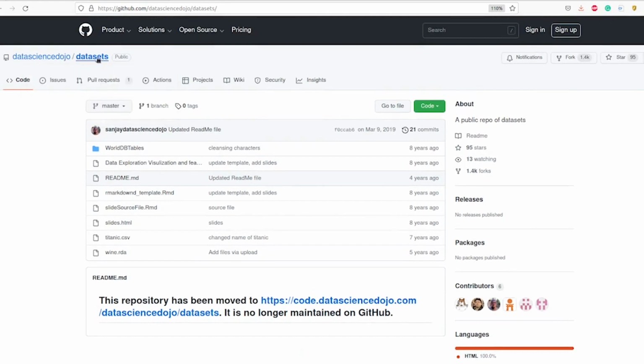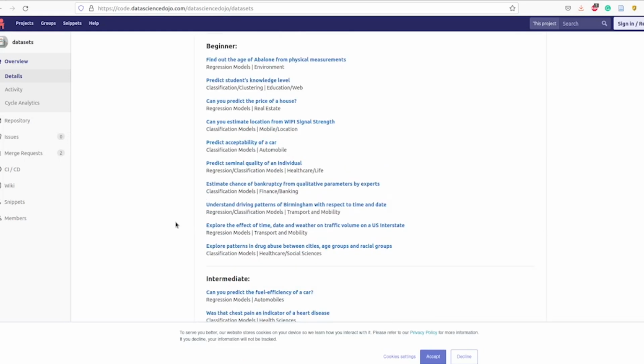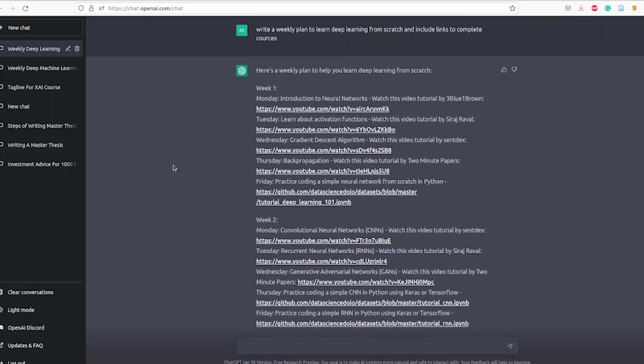Data Science Dojo datasets. So this is a repo for datasets. This repo has been moved to, let's see. Okay, datasets to uplift your skills. Different datasets. Okay, so it's a good one to practice, to make some projects. So if we are going to evaluate the way the courses are structured here, it won't make any sense to learn deep learning in just 3 weeks. And if you are going to start from scratch, you need at least to know the basics of linear algebra and calculus and statistics.